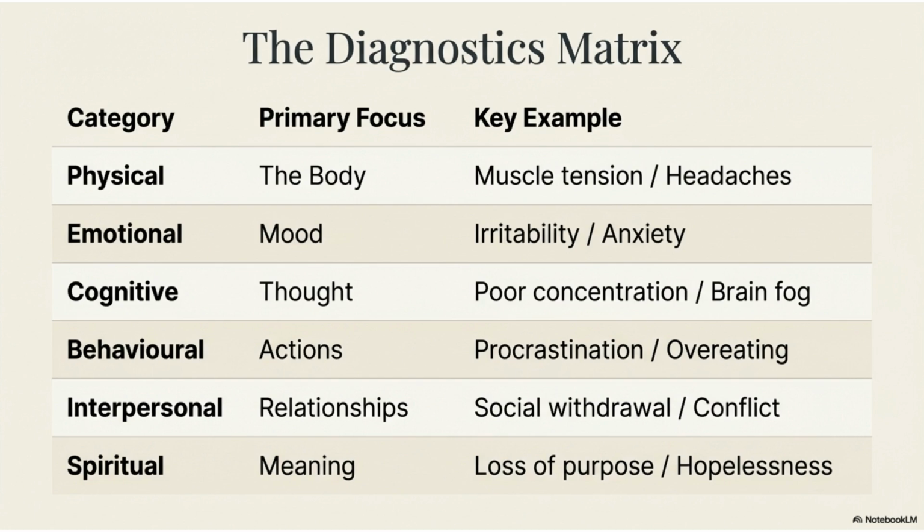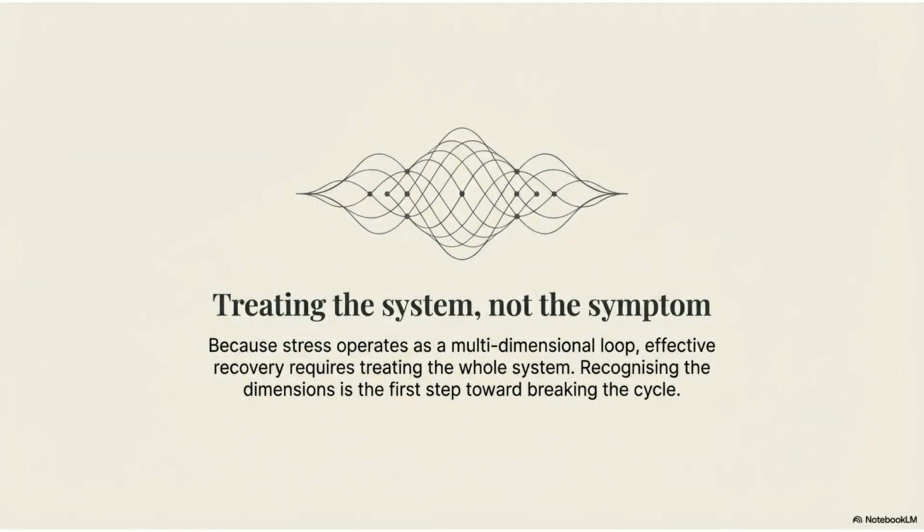This diagnostics matrix summarizes the 6 dimensions, their primary focus, and key examples of stress symptoms across the physical, emotional, cognitive, behavioral, interpersonal, and spiritual categories. Effective recovery requires treating the entire system, not just the symptom, because stress operates as a multidimensional loop. Recognizing these dimensions is the first step toward breaking the cycle.